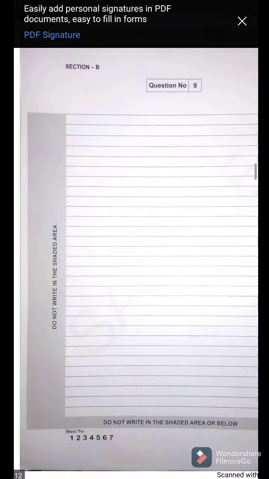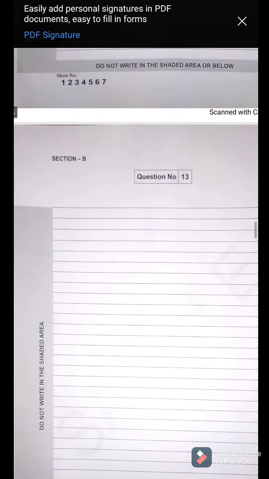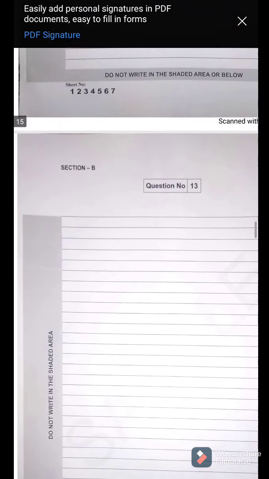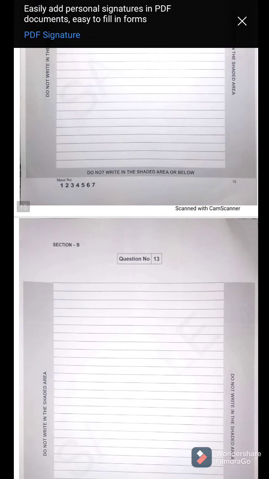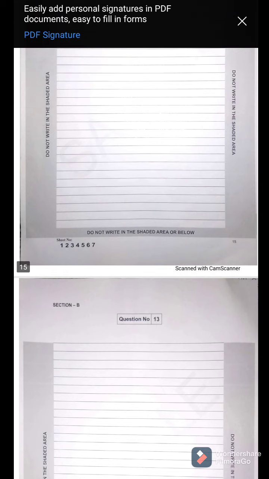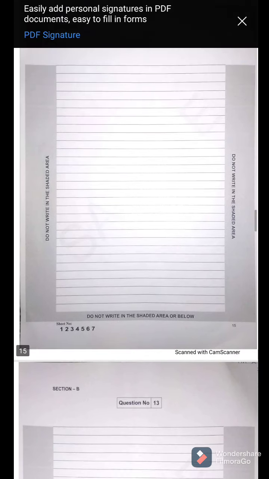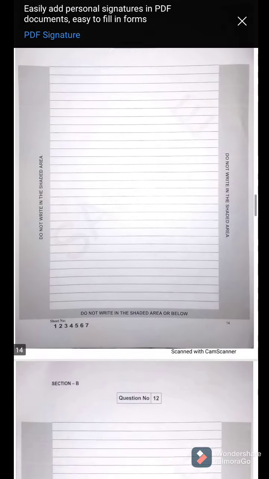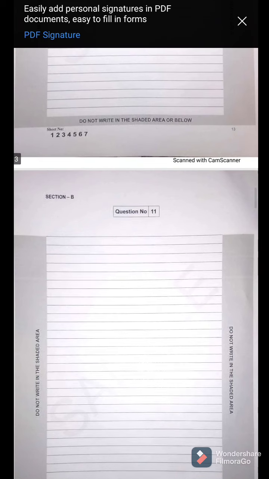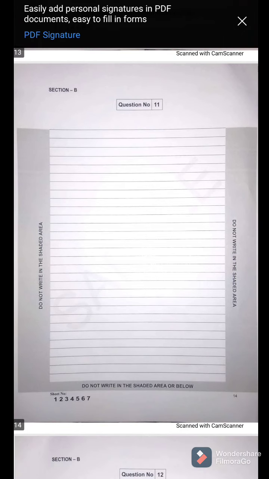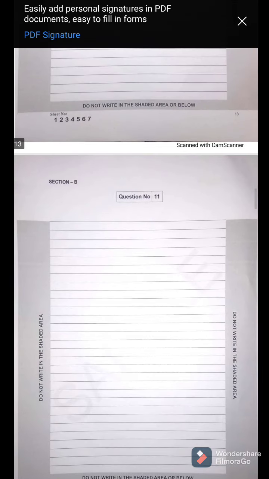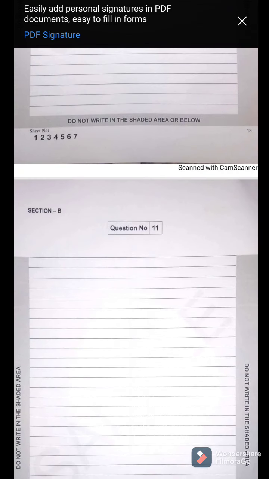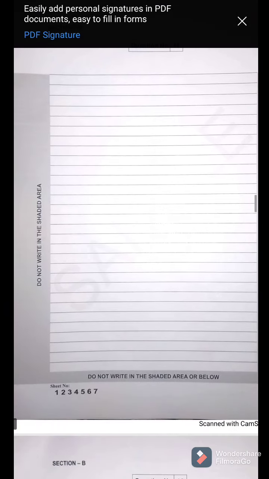Question number 9, question 10, 11, 12, 13. Okay? So in section B, if you have 13 questions in total, and you have choice in those 13 questions, the questions that you want to leave on choice, leave those pages blank. The question numbers are already marked, so you have to go in sequence. You have to be very careful. You have to go in sequence because question numbers are already mentioned on the pages. So the question that you want to leave on choice, you can leave that page blank. So this is all about section B.